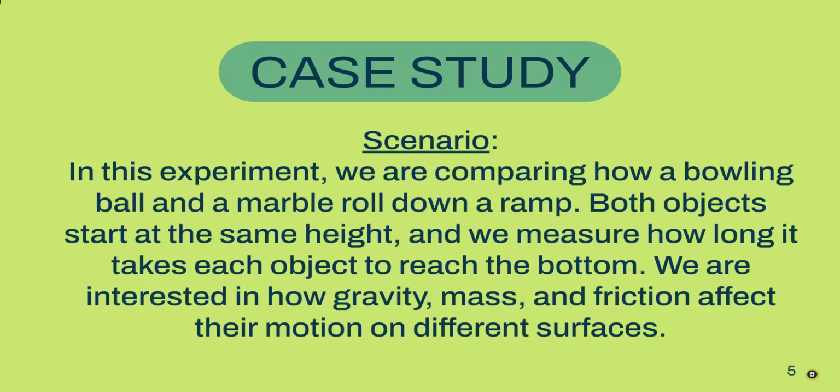So here's our case study we're looking at. In this experiment, we are comparing how a bowling ball and a marble roll down a ramp. Both objects start at the same height, and we measure how long it takes each object to reach the bottom. We are interested in how gravity, mass, and friction affect their motion on different surfaces.